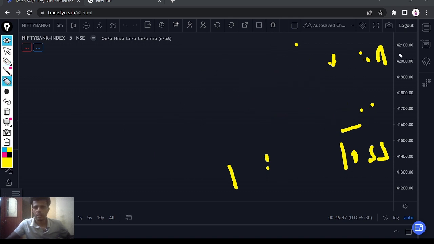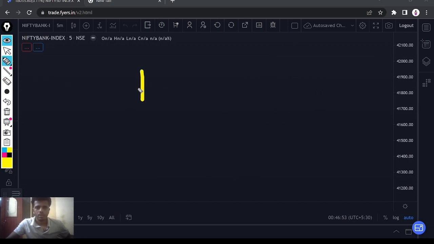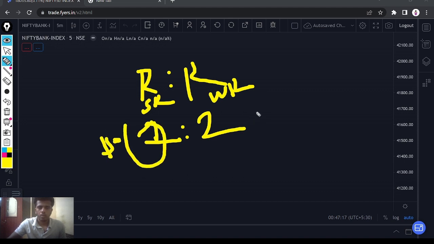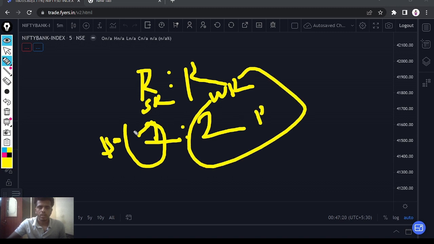I will explain what risk to reward is. This is the ratio. For example, this is risk, then this is reward. Your risk is 1 rupee and your reward is 2 rupees. That means if you are doing any business where your expense is 1 rupee and your profit is 2 rupees, your business is profitable here, because you are ready to lose 1 rupee to earn 2 rupees in this business.